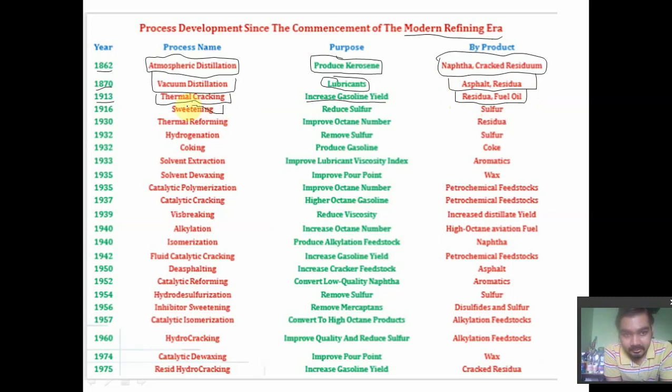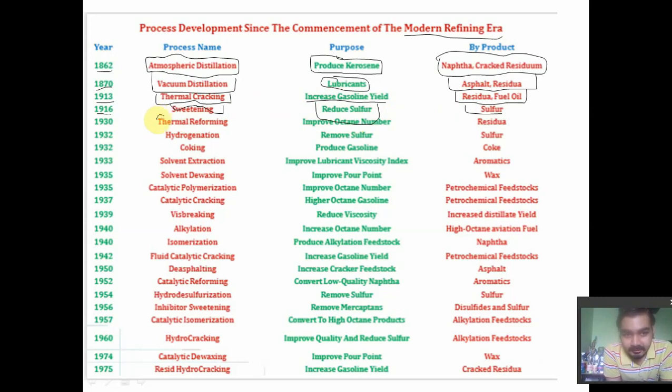Then we have the sweetening process. Sweetening is generally used to improve the octane number and reduce the sulfur in the gasoline. This was introduced in 1916. We have sulfur as a byproduct, and this sulfur is then sent to the sulfur refinery. If you haven't watched the video on chemical process technology, how we produce sulfur or how we make sulfuric acid, please watch it. We have a different playlist known as chemical process technology in chemical engineering.